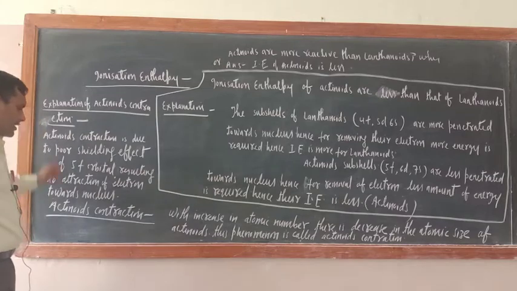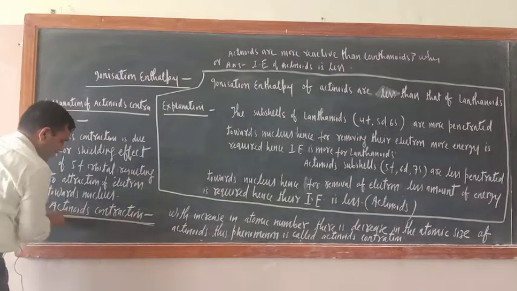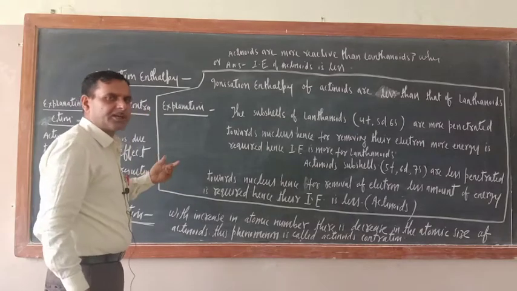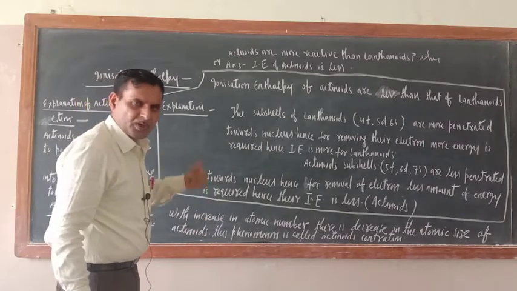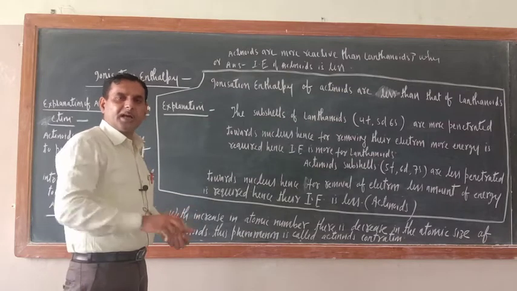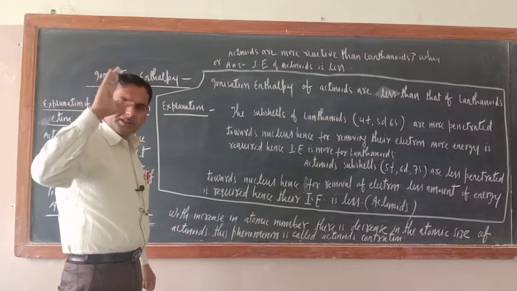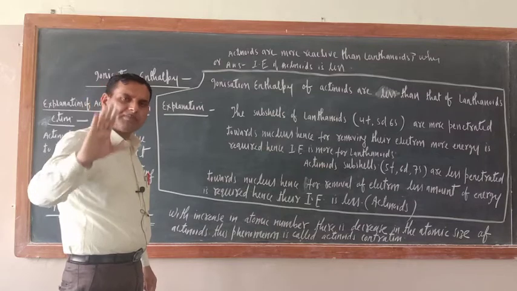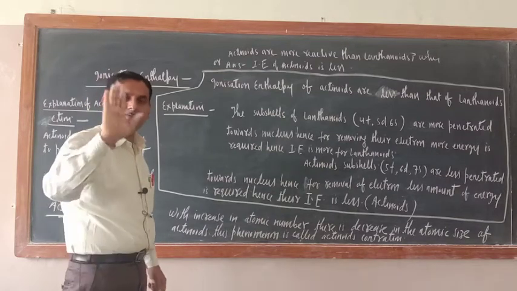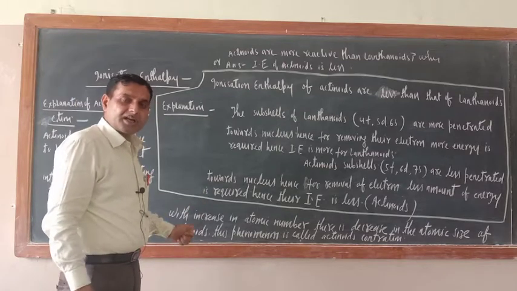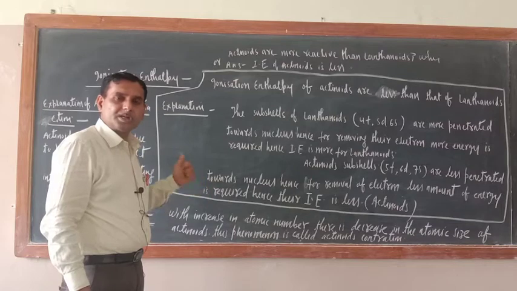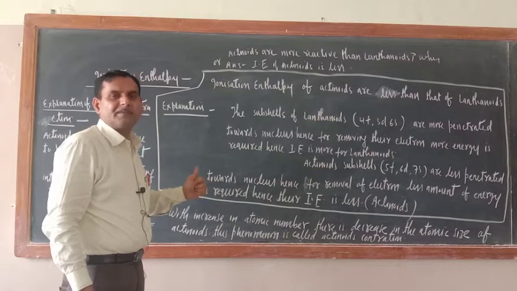Now, next one is actinoid contraction. Just like lanthanide contraction, actinide contraction is also there. The only difference is that lanthanide contraction is there because of the poor shielding effect of the 4f orbital or 4f subcell. Here, actinide contraction is there because of the poor shielding effect of the 5f subcell.